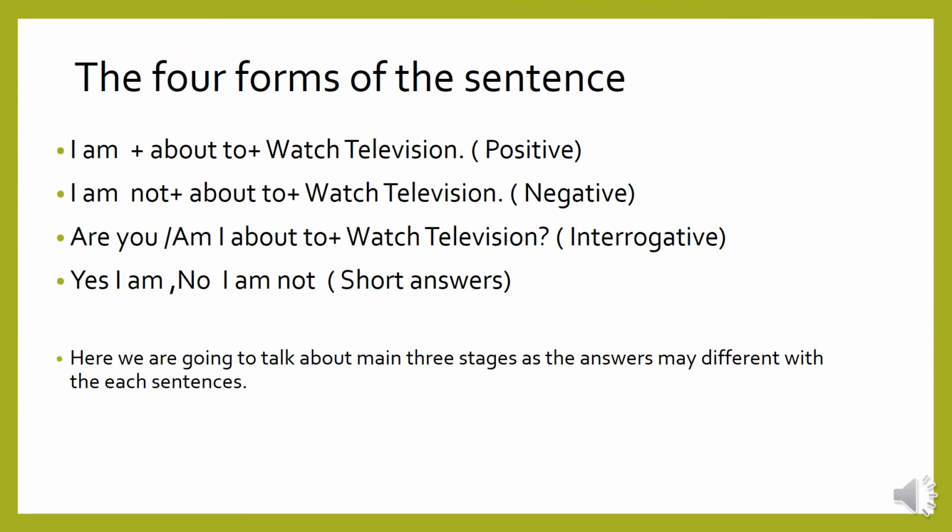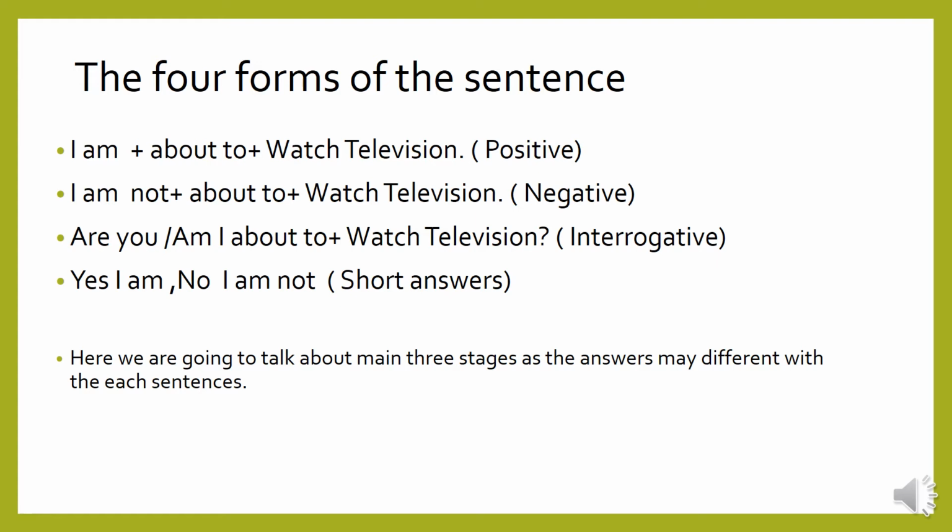The four forms of the sentence. All sentences we can make in four forms, some sentences we can make in five. The positive form: I am about to watch television. The negative form: I am not about to watch television. Interrogative form: are you, or am I about to watch television?